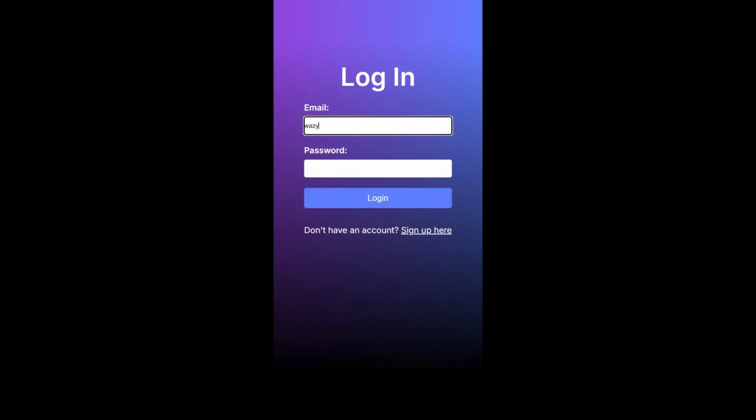For example, let's say I try logging in again, wazy@gmail.com, and use WAZY as the password, login. You can see that this account doesn't exist anymore. So that's a simple CRUD demonstration of our database project.